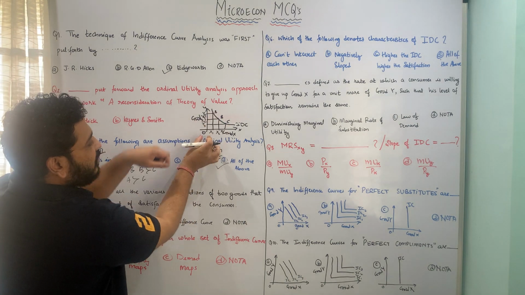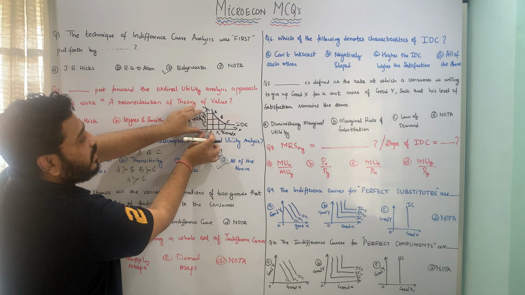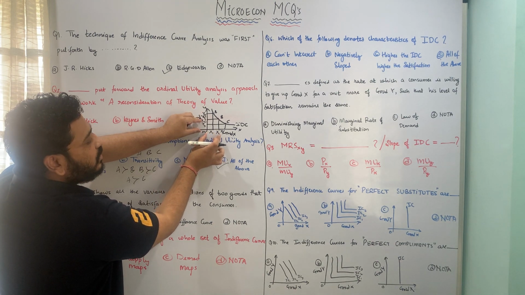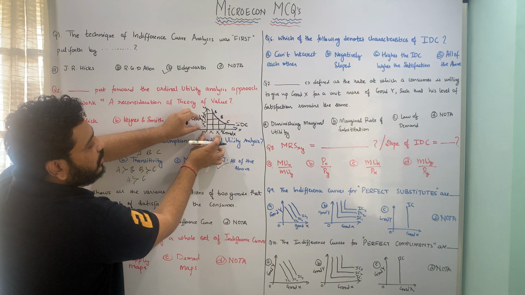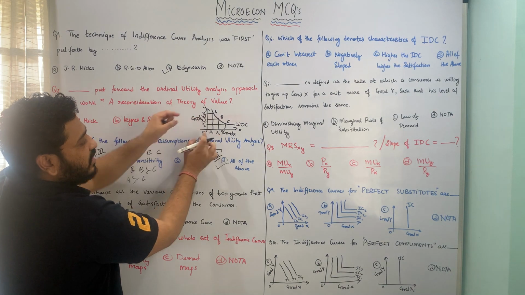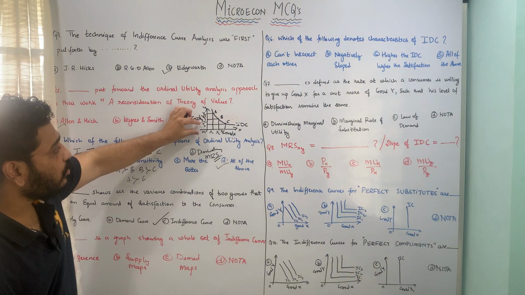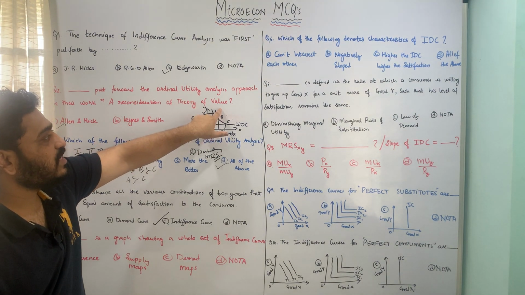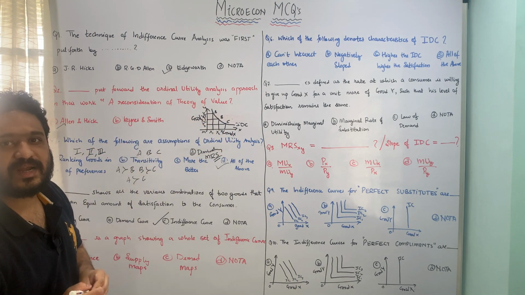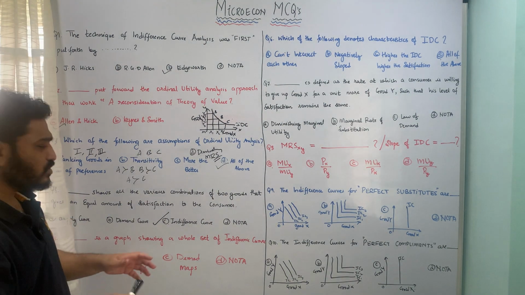So the first combination A is using OX1 units of good X and OY3 units of good Y. The second is increasing X but diminishing Y, so it is OX2 units of X but only OY2 units of good Y. In this sense, irrespective of the combination of the goods I am getting with these bundles, the amount of satisfaction the consumer gets on this entire indifference curve is going to be equal.